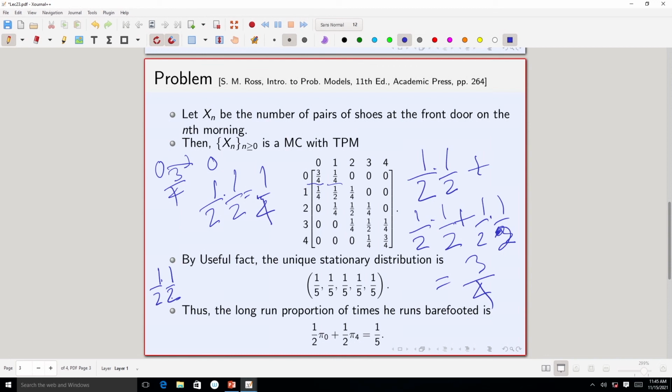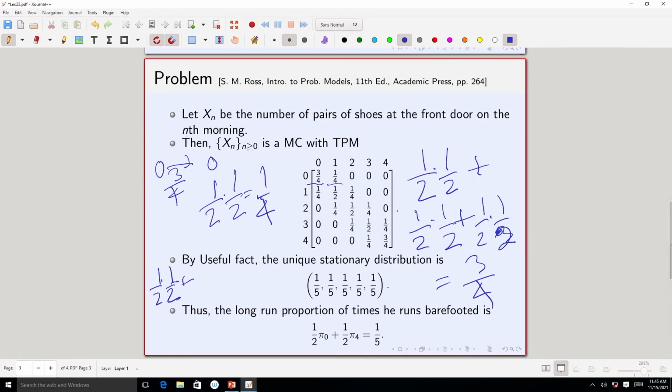Now, let us suppose the individual chooses the back door and returns via the back door. Now there was 1 shoe on the front door, so it will remain as it is. So, that is another way where it will remain from 1 to 1. How? Chooses the back door to go out and then chooses the back door to come back. So, in this situation also it will remain. So, that is half times half plus half times half, you get half. So, this is this half.